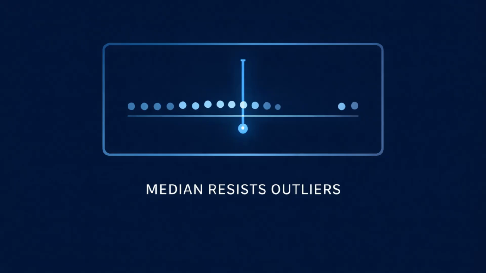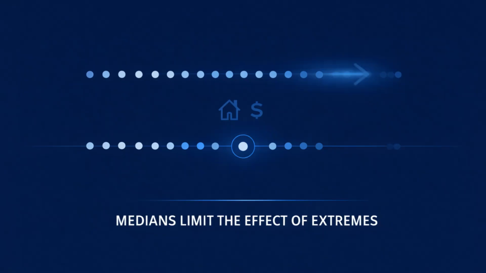Because of this, the median is often a better description of what is typical when the data are skewed or include outliers. This is why medians are commonly used for things like income, rent, or home prices, where a few extreme values can distort the mean.